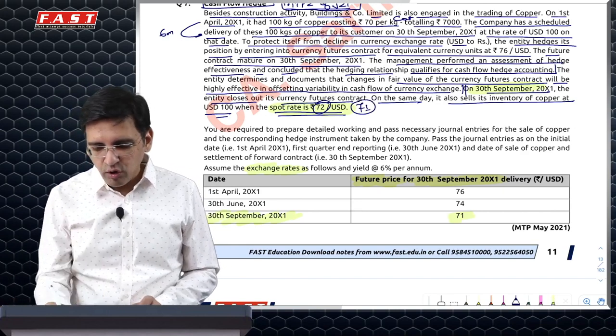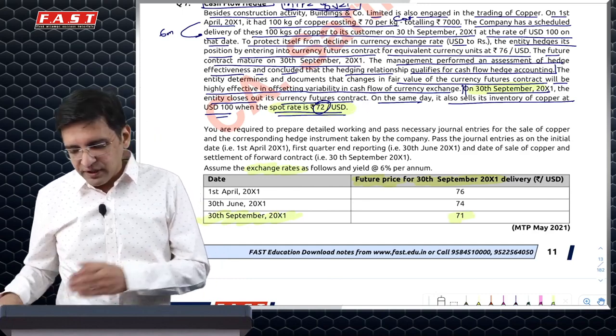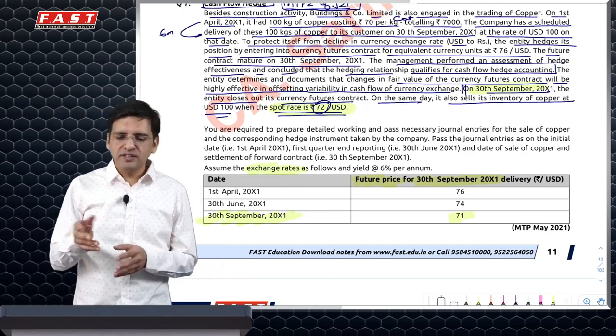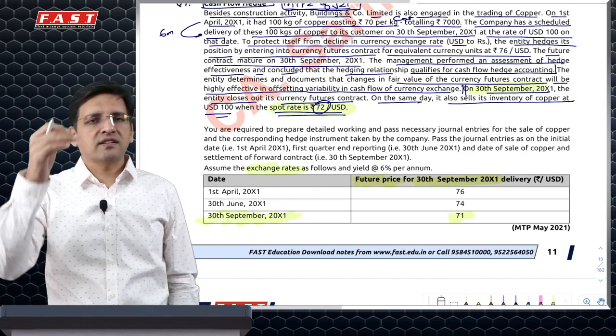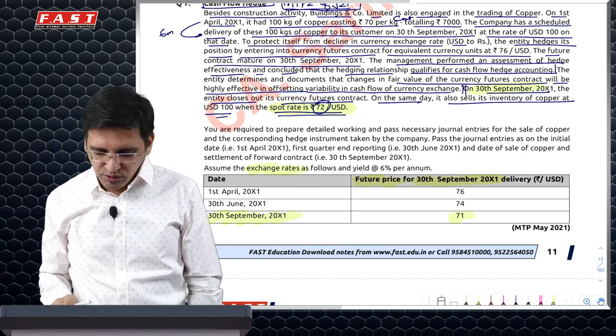Now what they have done is they have not solved the question through 72 or 71. They have done something which is very strange. We'll come to that. In the exam, if this question comes, you'll do the same strange answer which the Institute has given, with possibly a note. What is to be added, I'll tell you.